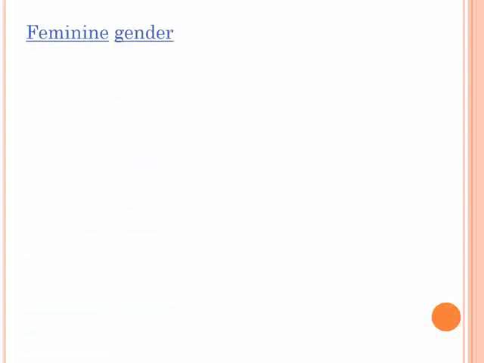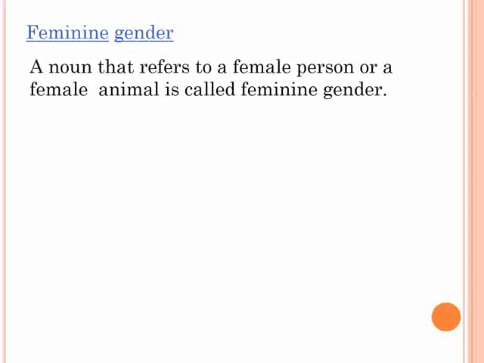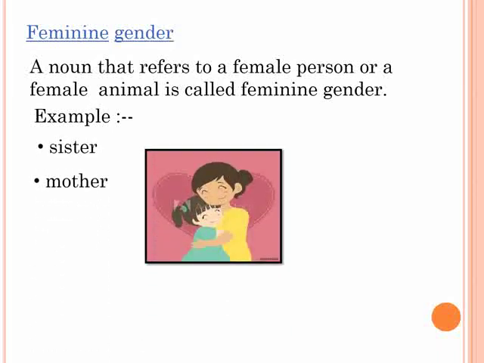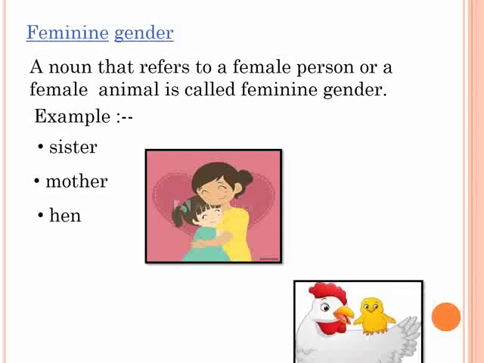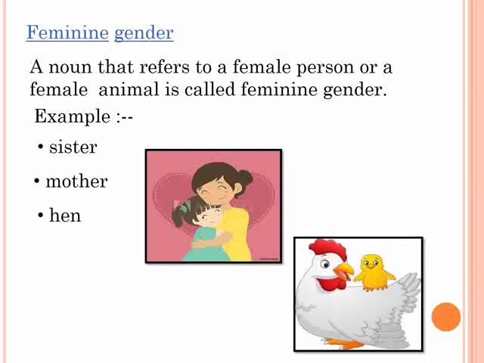Children, first we'll see feminine gender. A noun that refers to a female person or a female animal is called feminine gender. For example, sister, mother. Do you know children? Even animals and birds are having genders. For example, hen. Hen is a female. So, hen will come under feminine gender. We'll see some more genders.